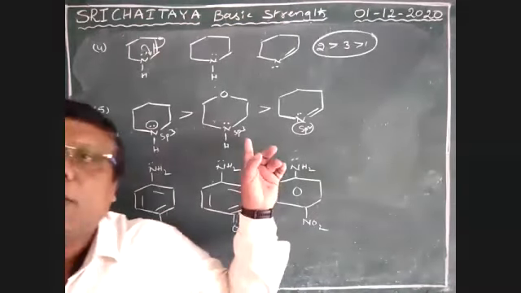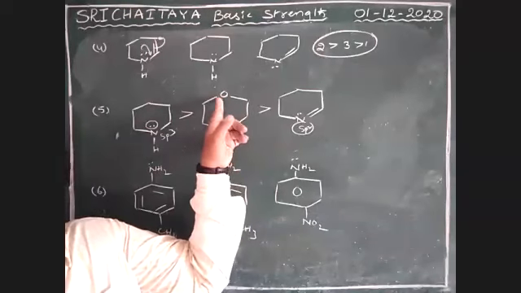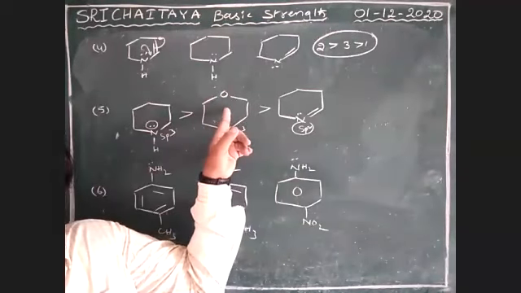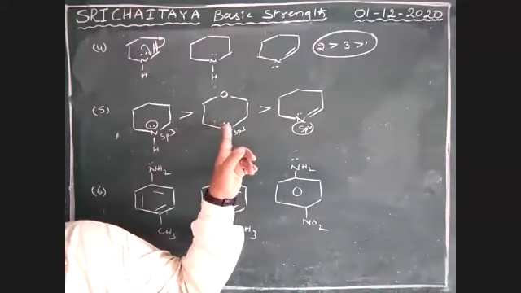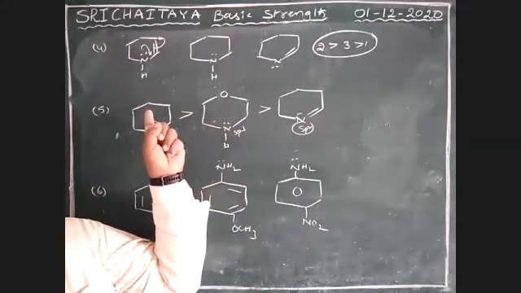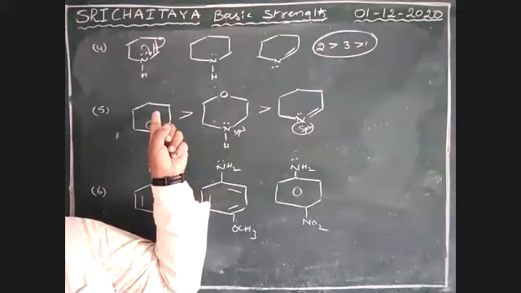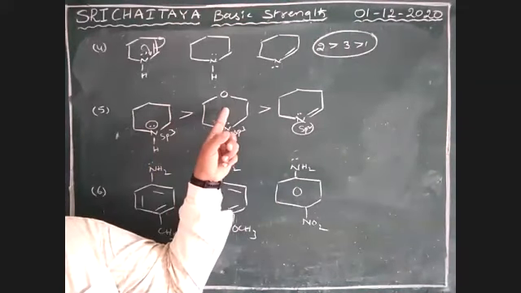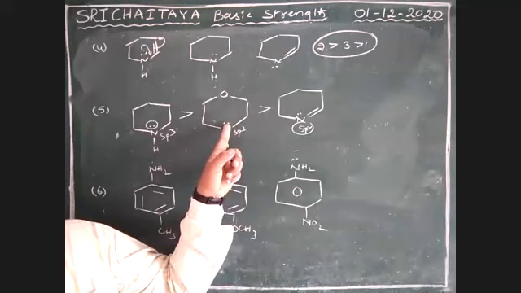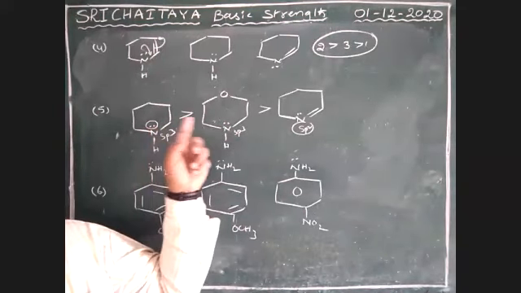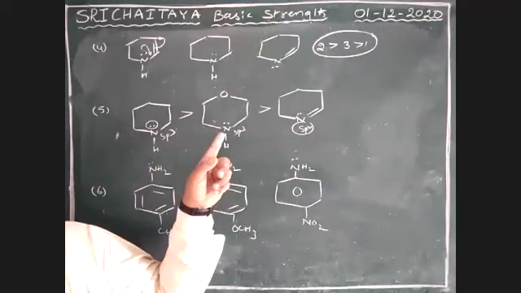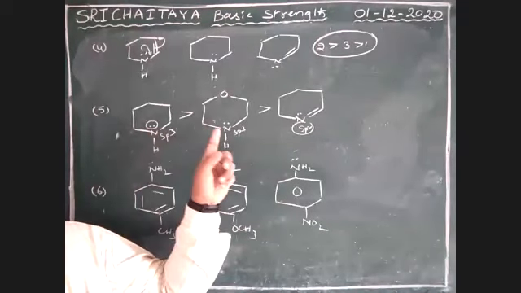Boys, did you catch the concept? This is oxygen, which is more electronegative, so through this carbon chain this lone pair is attracted. That is not happening here. So there is less availability of this lone pair, but here there is more availability of lone pair. Therefore, this one is more basic than this one. Sai Krishna, please wait.